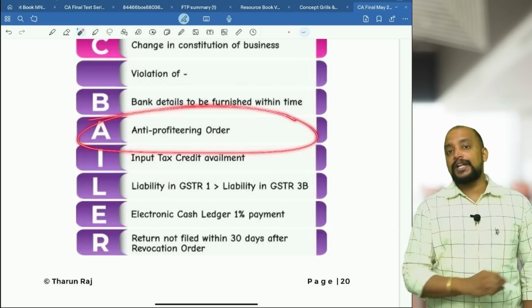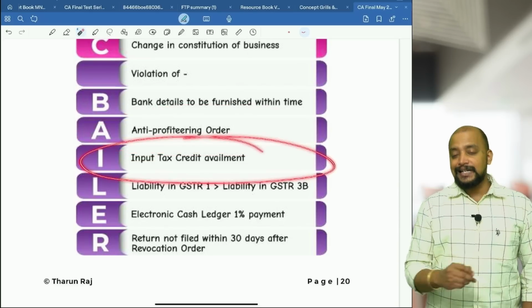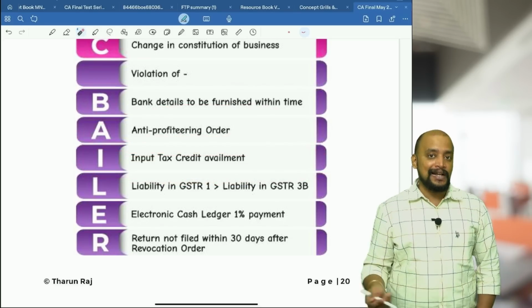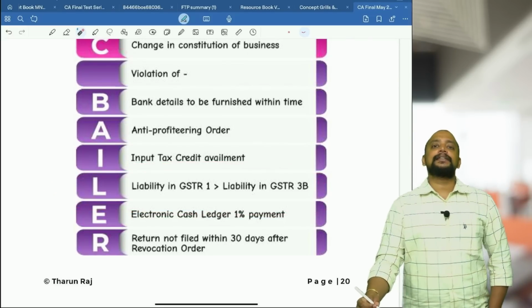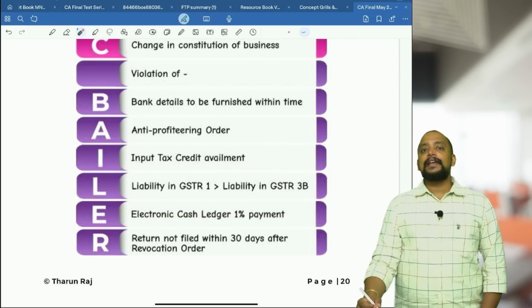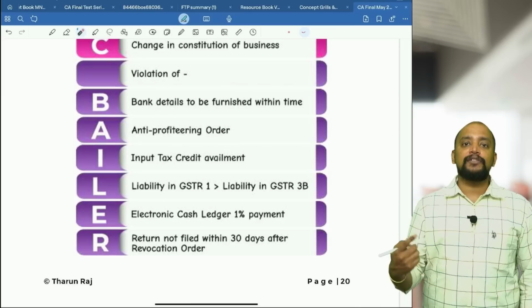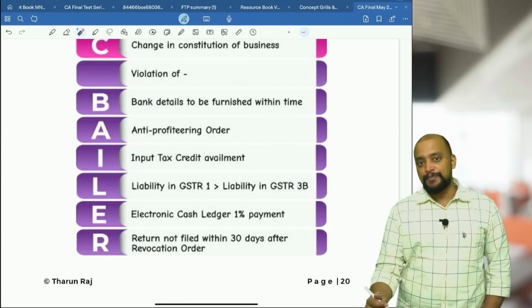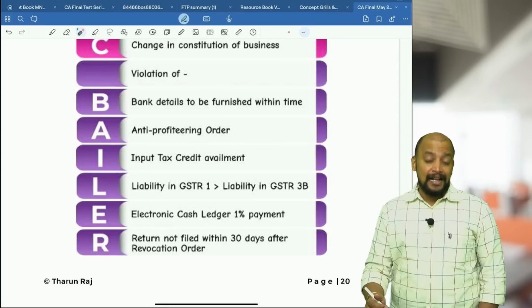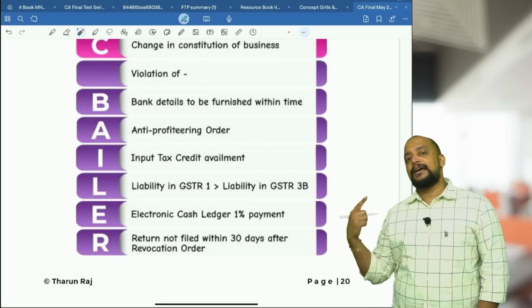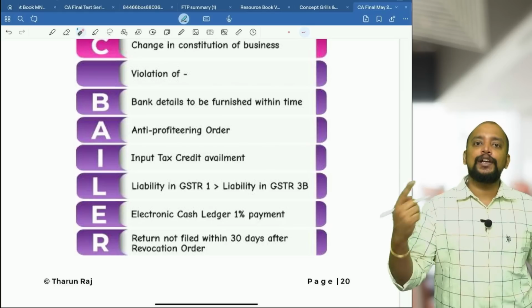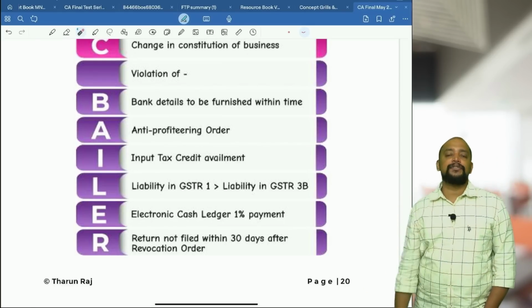Violation of anti-profiteering order and violation of ITC availment, meaning they have availed ITC in excess, and violation of liability in GSTR-1 being greater than GSTR-3B, or violation of the electronic cash ledger payment of 1%. As per Rule 86B, if my monthly taxable turnover exceeds 50 lakhs, I have to pay 1% of my liability through the cash ledger. If I violate that, that will be a reason for cancellation of registration.